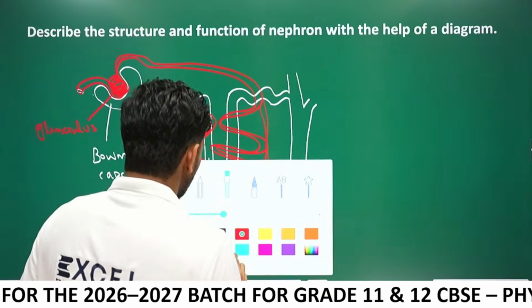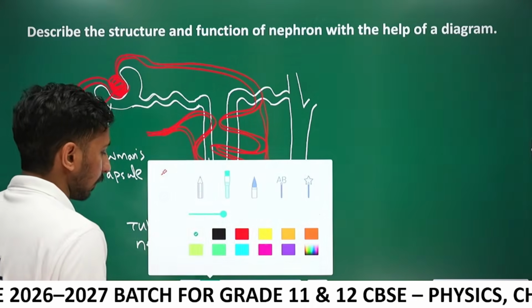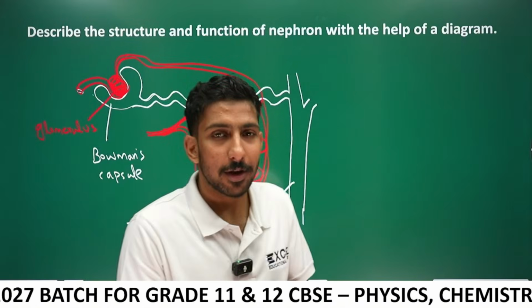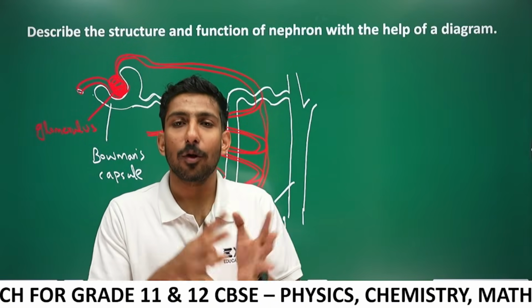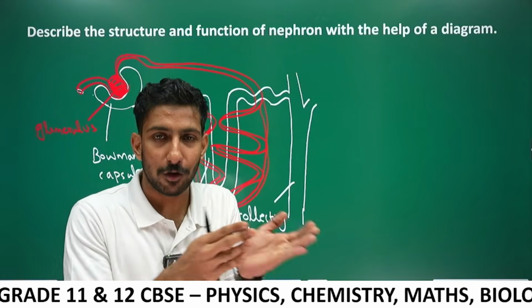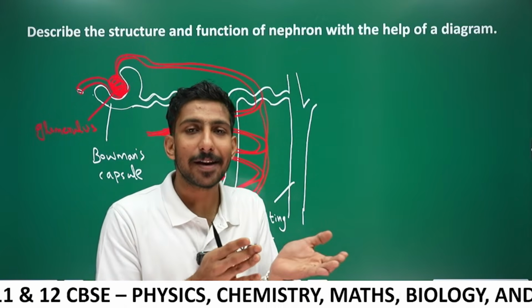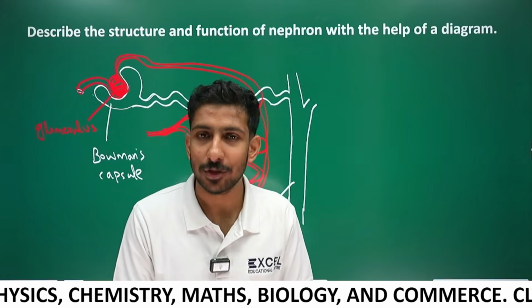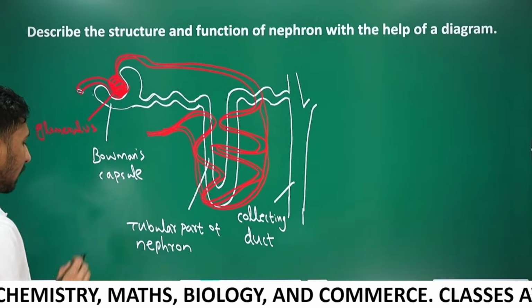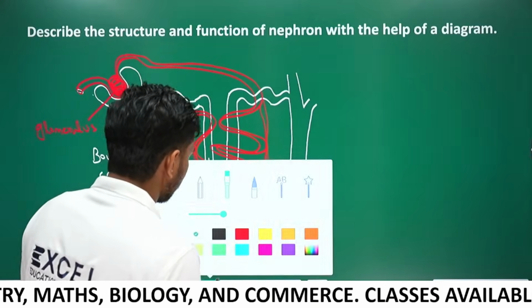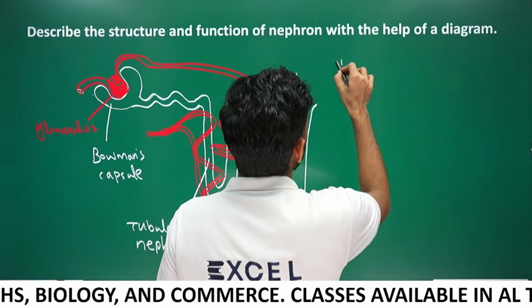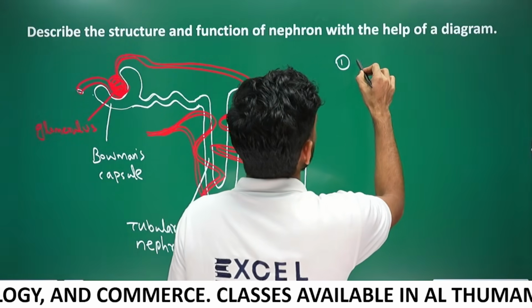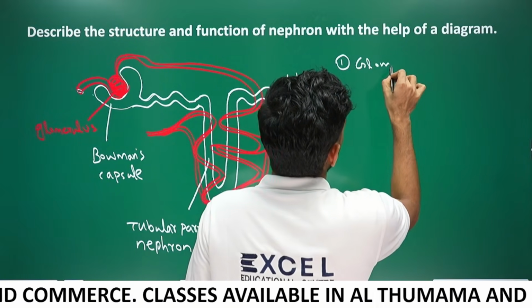Let's study the function of nephron. What is the function of nephron? The function of nephron is urine formation, otherwise filtration of blood, and removing nitrogenous waste such as urea. There are three steps in urine formation. The first step is glomerular filtration.